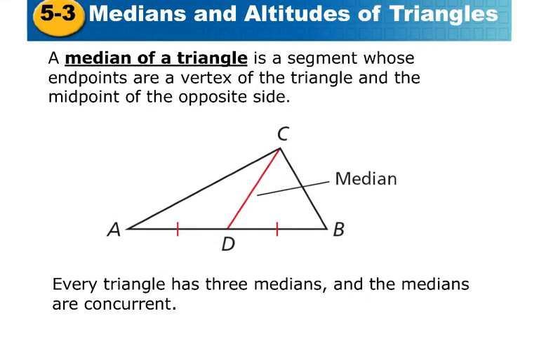So here we are with a median of a triangle. A lot of people confuse this with an angle bisector.